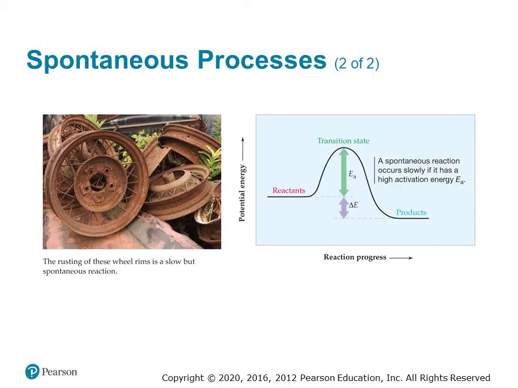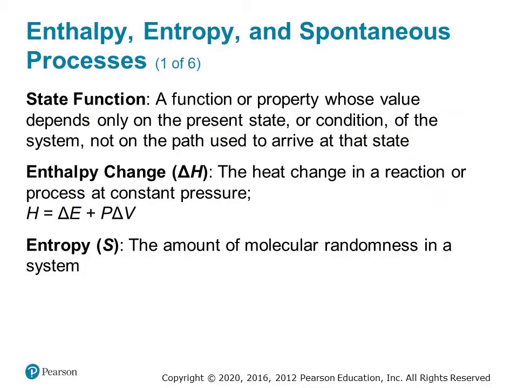It's important to note that the fact that a process is spontaneous does not say anything about how quickly it will occur. For instance, the rusting of iron in air is a spontaneous process because it occurs naturally, without outside input, but it still happens quite slowly. The speed at which a process occurs doesn't tell us, then, about the spontaneity of that process. If you think back to Chapter 14, on kinetics, a slow process is just one with a high activation energy barrier.